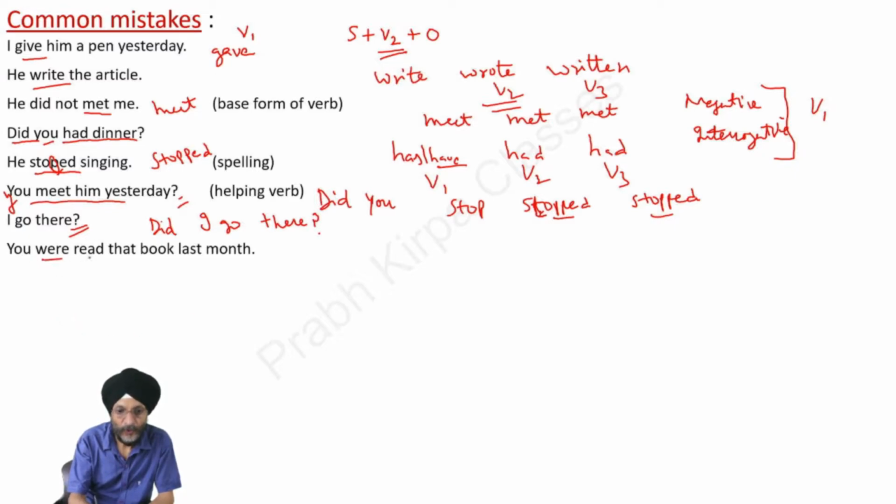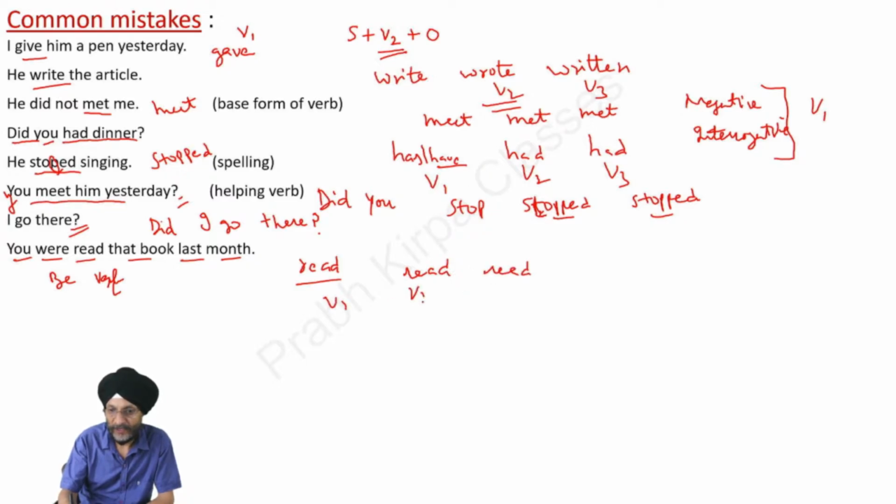Next, you were read that book last month. Here you will see that were is a be verb and read is also a verb. So we are to use only one verb in a sentence. Here we will use: you read that book. Though we are pronouncing it as read, the pronunciation is different, but actually in writing the verb remains the same. So we will remove were. You read that book last month.